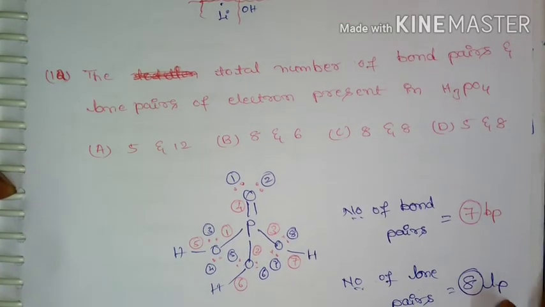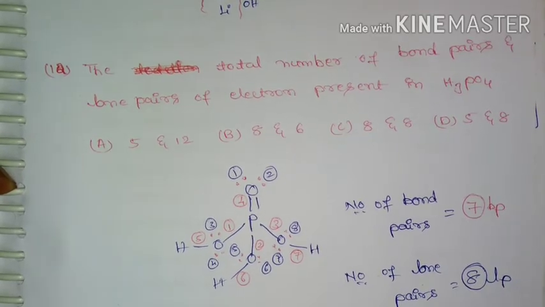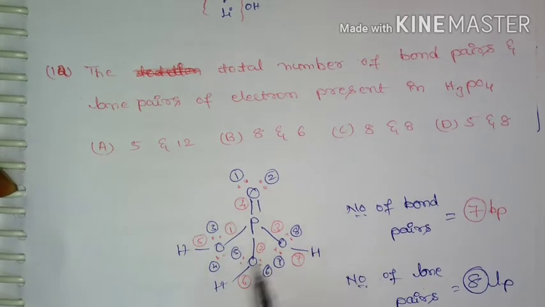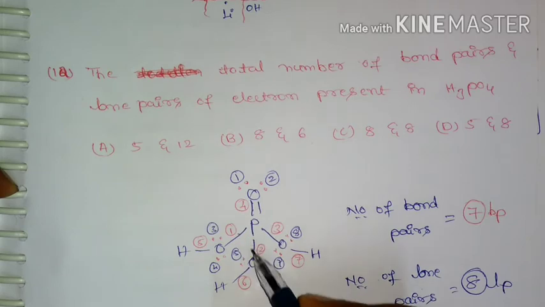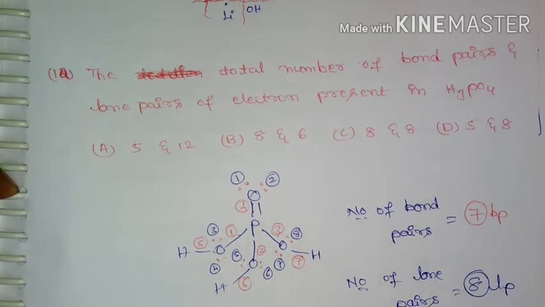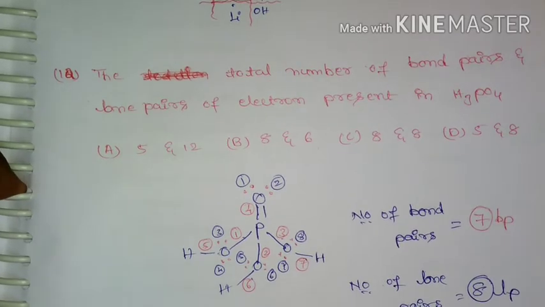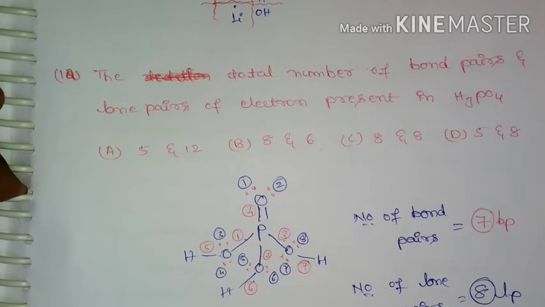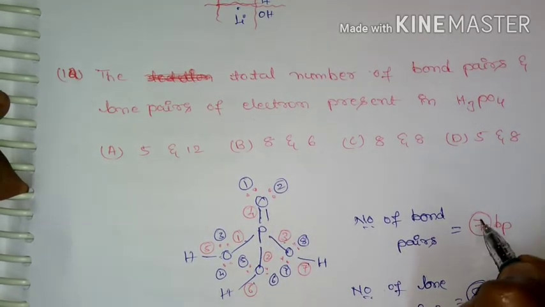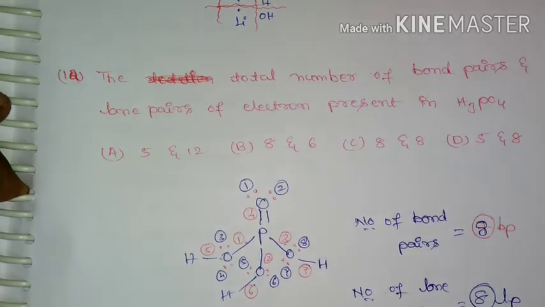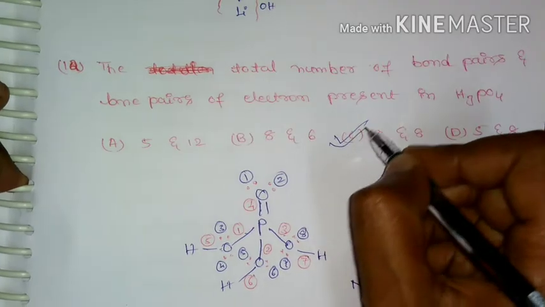Next question is the total number of bond pairs and lone pairs of electrons present in H3PO4. Here is the structure of H3PO4, and if you count the number of bond pairs, 1, 2, 3, 4, 5, 6, 7. And if I consider this pi bond, then it becomes 8 bond pairs, and 8 lone pairs. So option C will be correct.